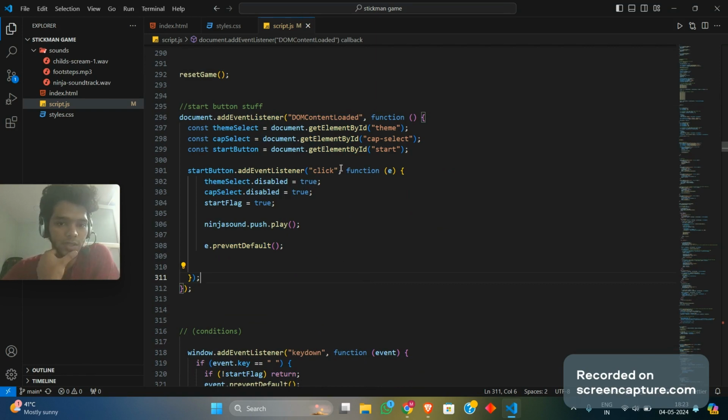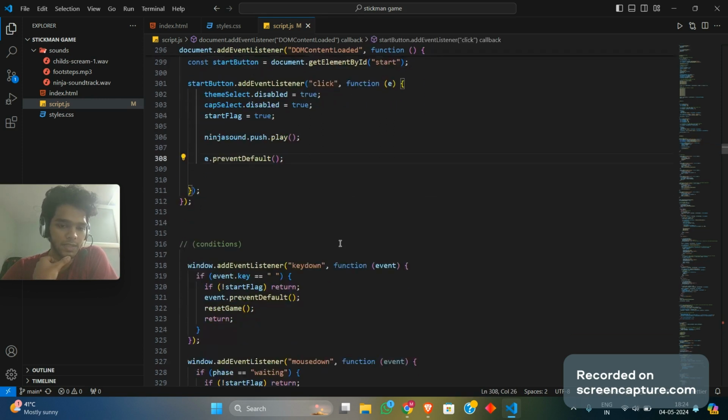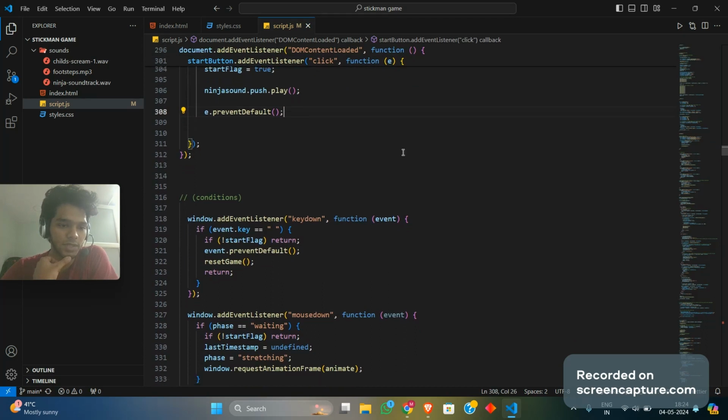Moving forward, we have the start button functionality over here. What we're doing here is basically getting our 3 things: the theme select, the cap selection drop down, and the start button. So whenever the start button is clicked, we are disabling these 2 drop downs. And obviously we're playing the background music and preventing anything default going on inside the browser.